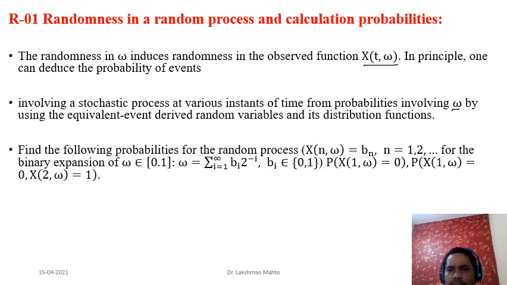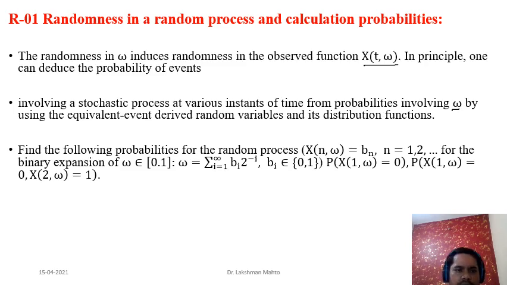So for each t we are getting a random variable. For each t we are getting a random variable. So if you are taking t fixed, that is constant, if you fix t, then x(t, omega) would be just a function of omega. In that perspective we can say that if you are taking t1, then x(t1, omega) would be a random variable.